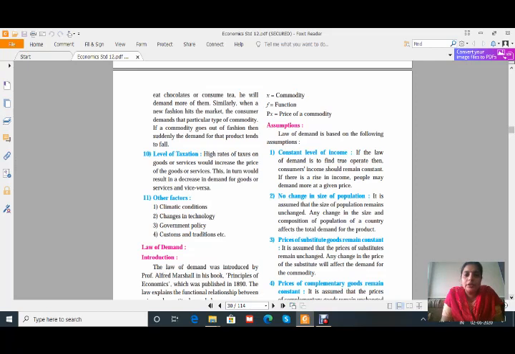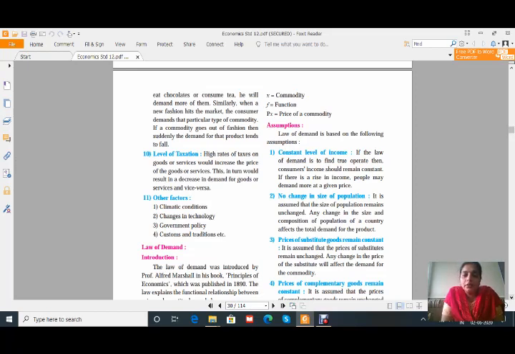So these are the 10 main factors which affect the demand, but still other factors are also there, just like climatic condition, changes in technology, government policy, customs and traditions, etc. These are the four more factors they have given here. So I will explain them in one or two sentences, because it is not necessary to write all these factors. You only have to write 5 or 6 factors which affect the demand, or determinants of demand.